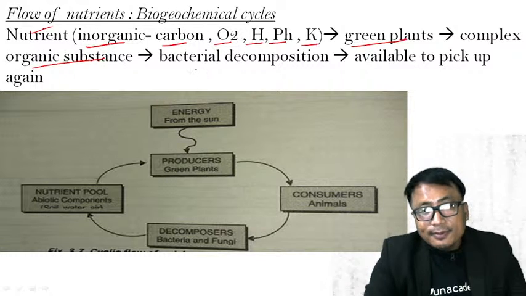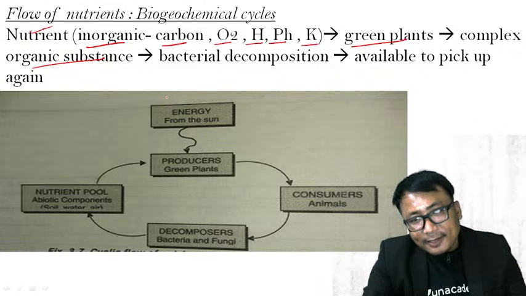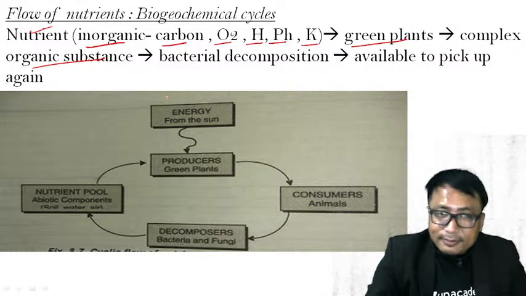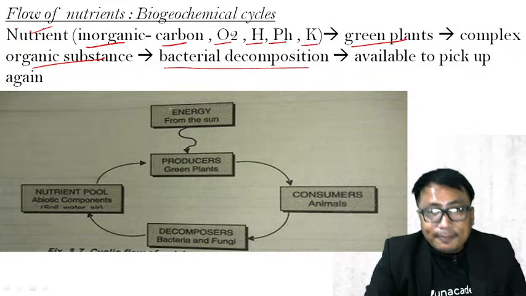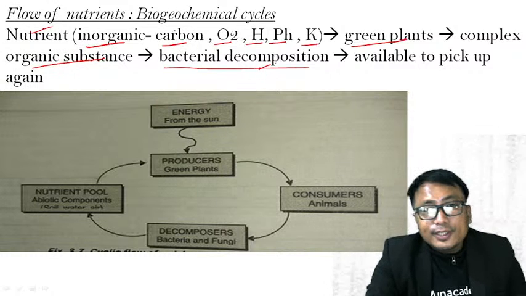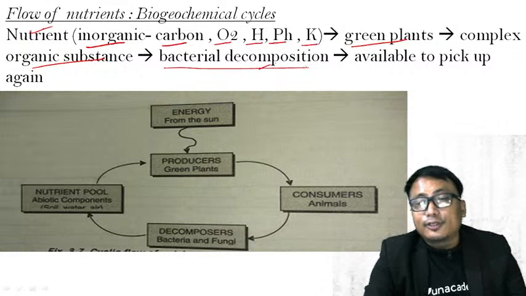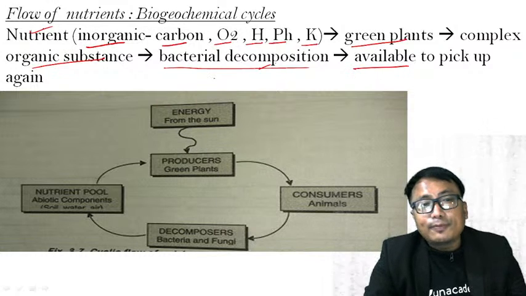When they die down, or when the green plant is taken up by some organism, after the green plant or the herbivores or carnivores die down, bacterial decomposition will take place. After the bacterial decomposition, the nutrient is again cycled back to the soil, or you can say the environment, which is available to be picked up again by the green plant.